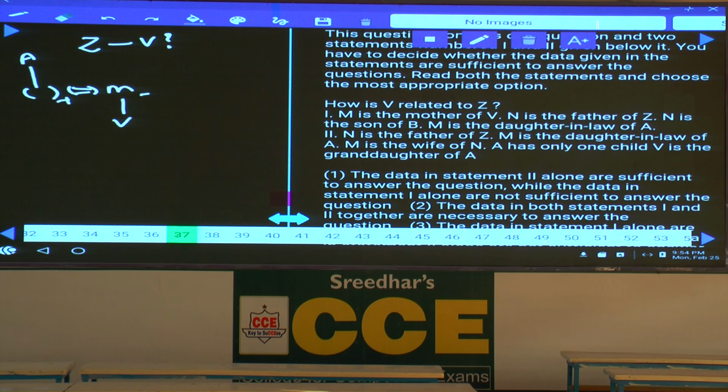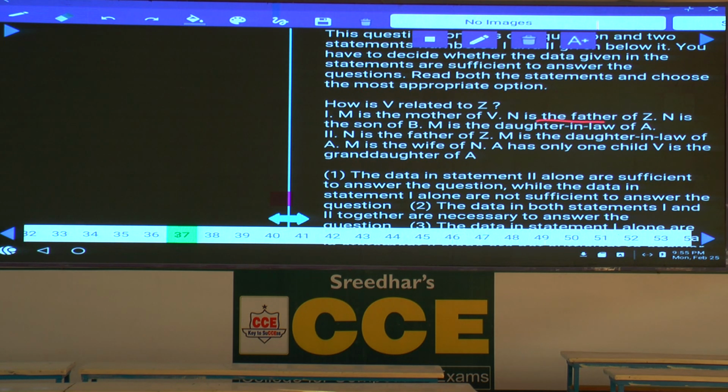N is the son of B, M is the daughter-in-law of A, isn't it? Now, sir, is there any information how this N and Z and N and B related to these persons is not known. Hence, one alone is not sufficient.